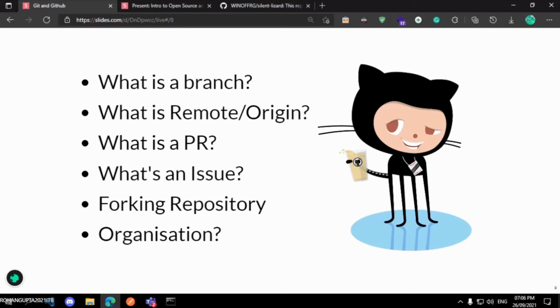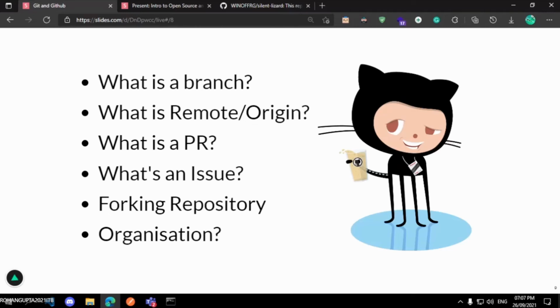What is remote and origin? A remote is a common repository that all team members use to exchange their changes. It is a common point where all people can push changes or work on it. And origin is the source from which the repository was cloned. For example, currently Achit cloned my repository, which is GitHub Basics, and the origin was set to mine.